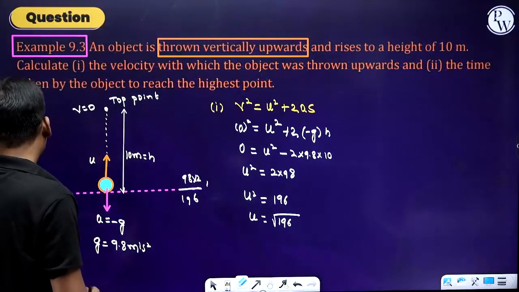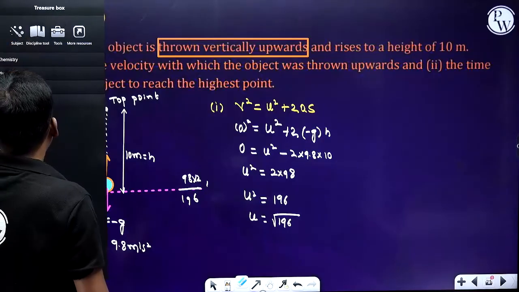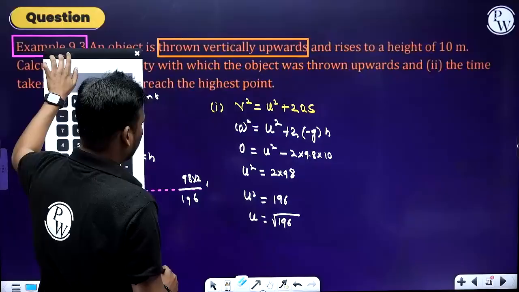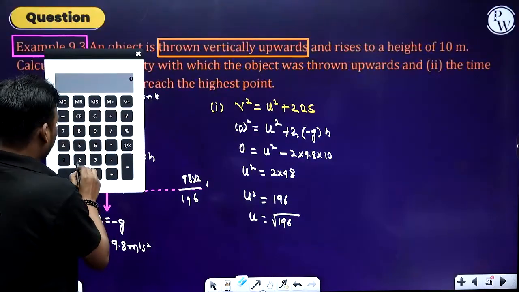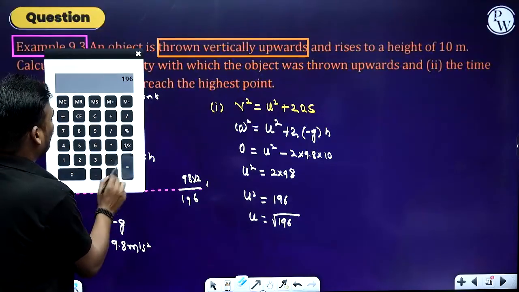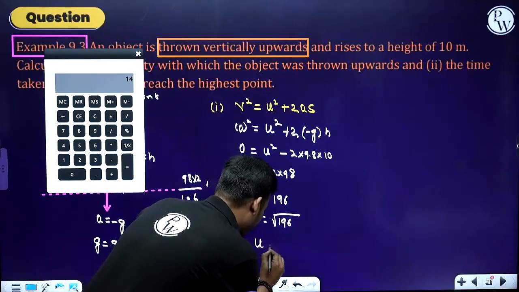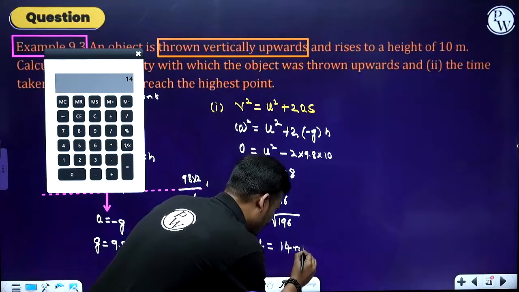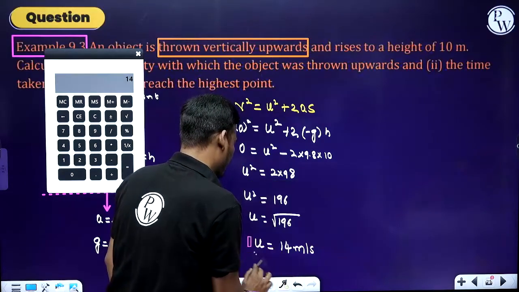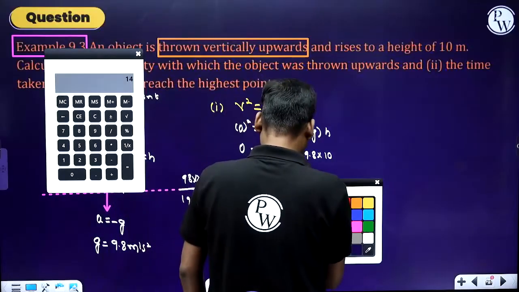Directly we can use a calculator. 2 into 9.8 into 10 gives 196, and the square root is 14. So the value of the initial velocity is 14 meter per second. The first sub-question is clear.